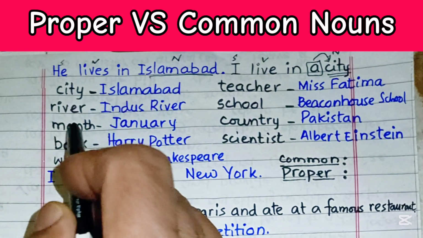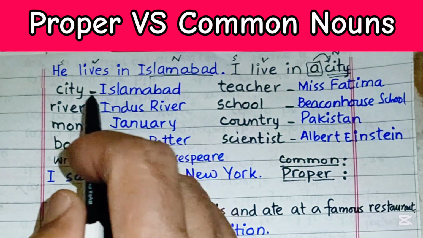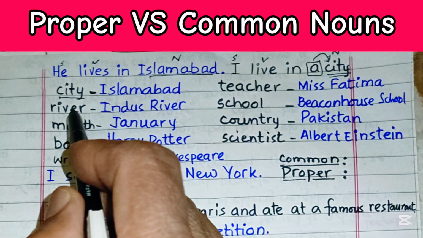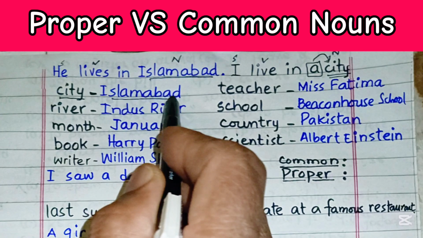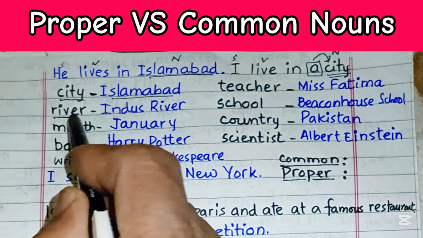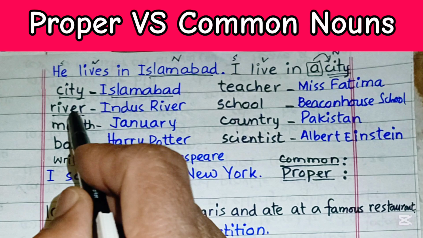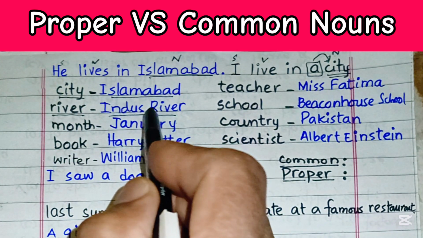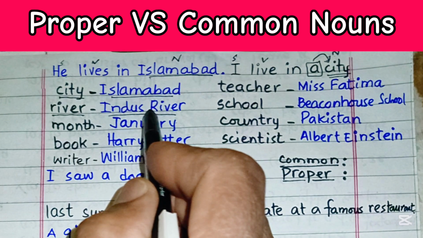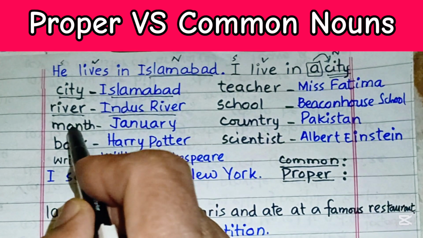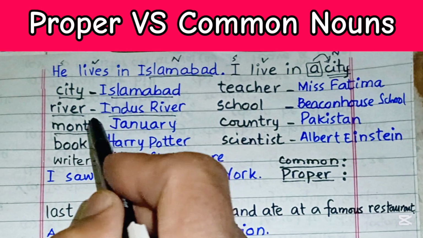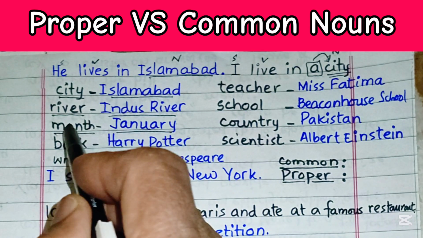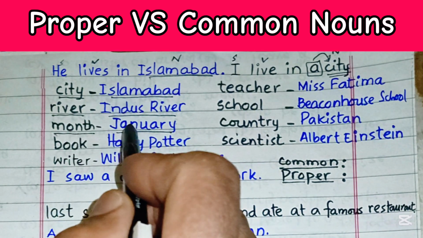Now look at these few comparisons and contrasts. City, as in these two examples, is a common noun, whereas Islamabad is a proper noun. River means any river, it is a common noun, but once we say Indus River, it is a specific one and this is a special one. Month means any month. There are 12 months in a year, but if we name January, it is a special one. This is ordinary, this is special, this is common, this is proper.